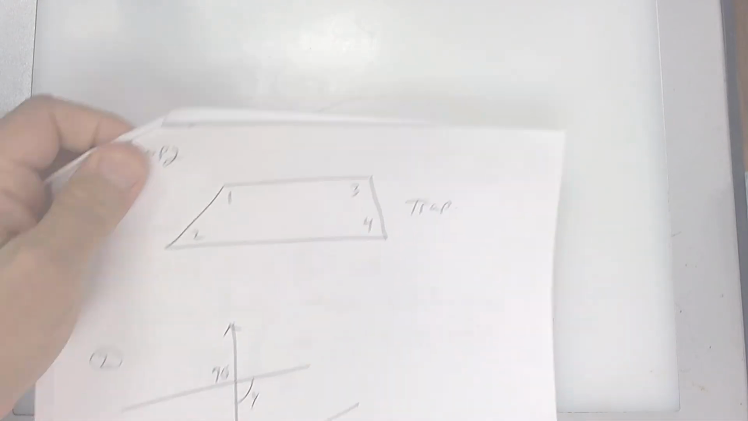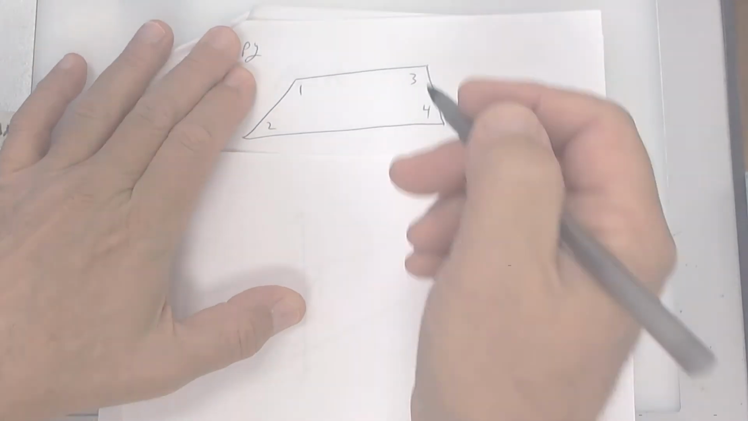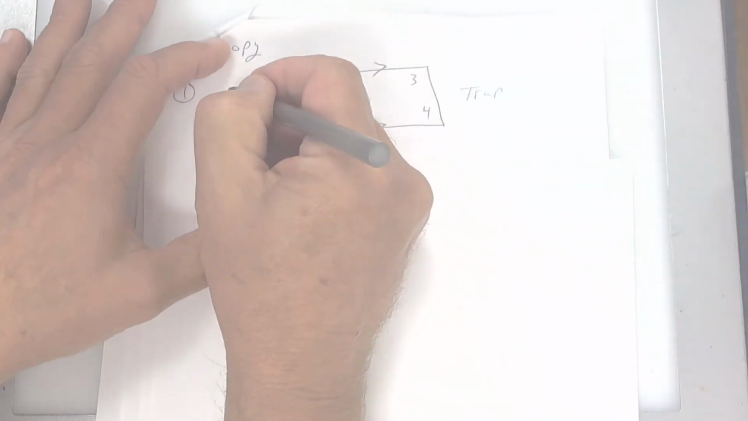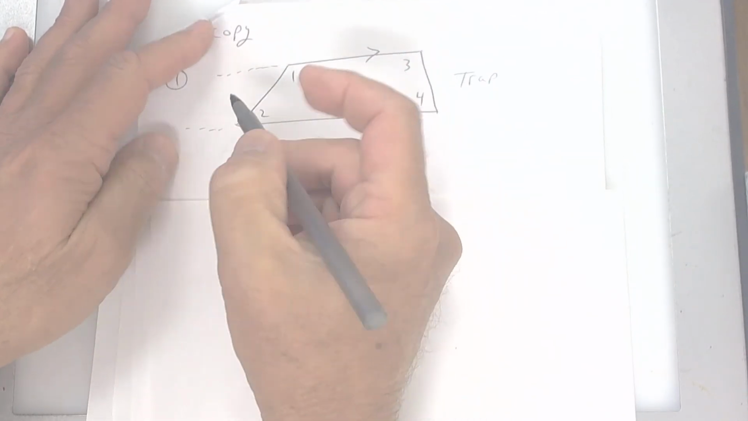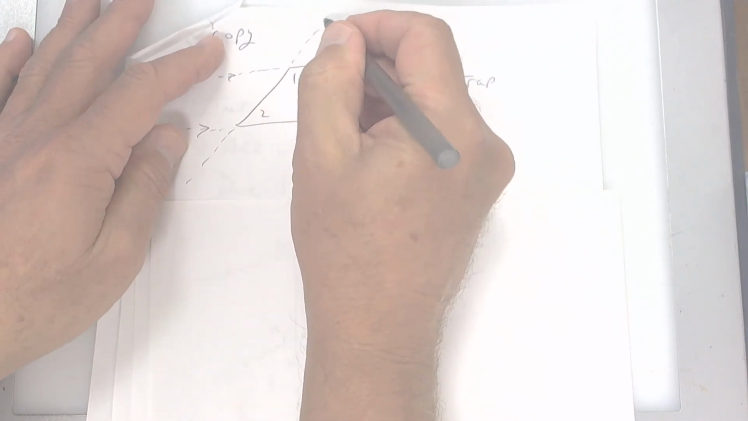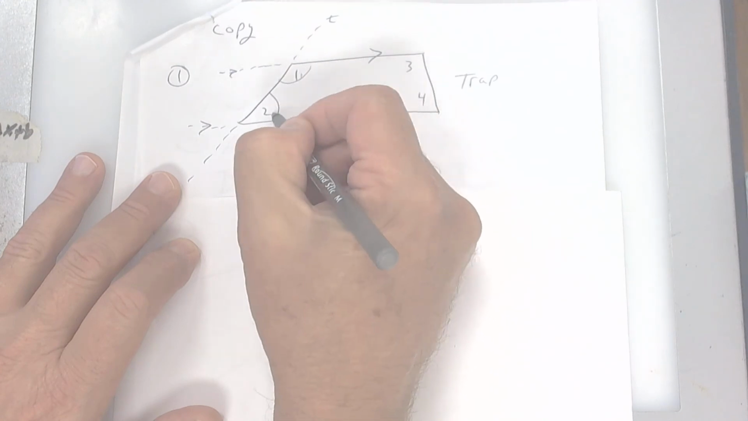Draw this trapezoid. Now, if you know anything about trapezoids, a trapezoid has one pair of parallel sides. Okay, now what does that mean? So extend this out, and make this a transversal. So this is your parallel lines, and this one is your transversal. These are called same side interior, so those add up to 180.